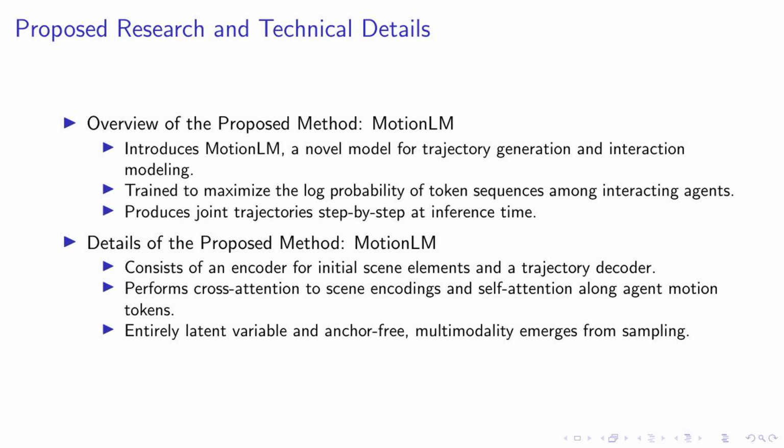One of the unique aspects of MotionLM is that it is entirely latent variable and anchor-free. This means that the multimodality, or the variety of possible outcomes, emerges naturally from the sampling process, rather than being manually enforced.